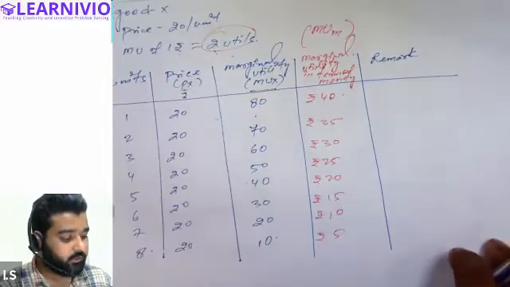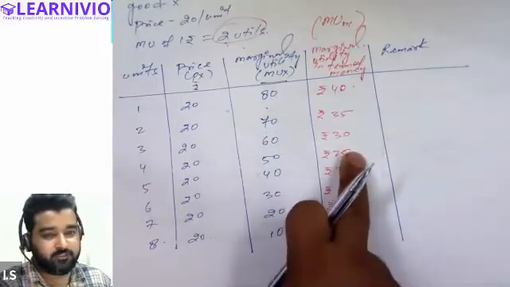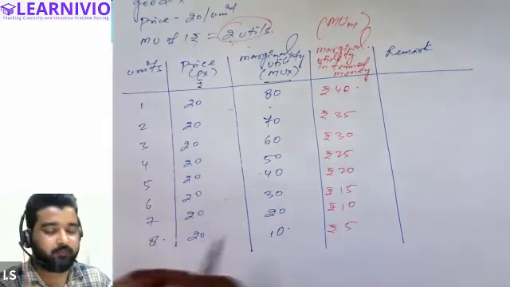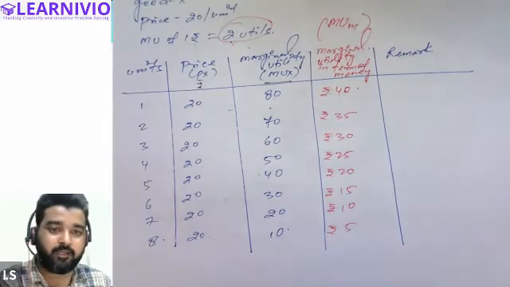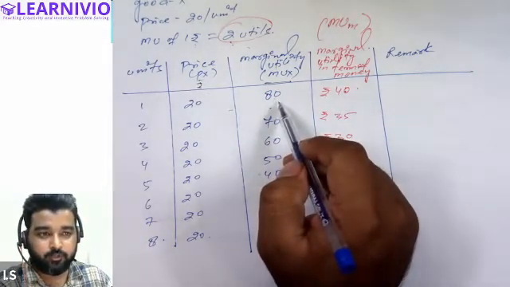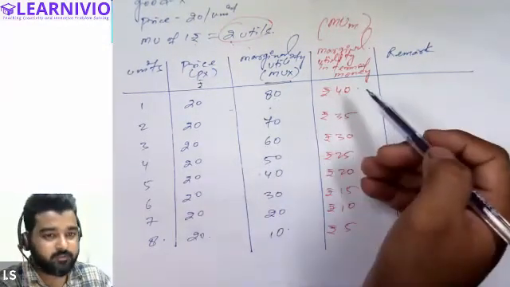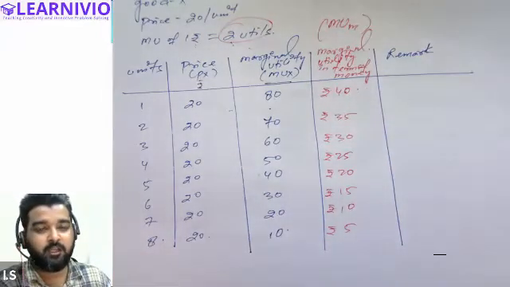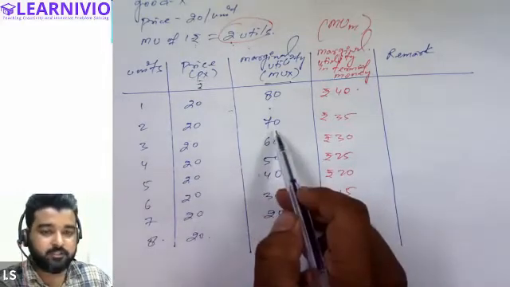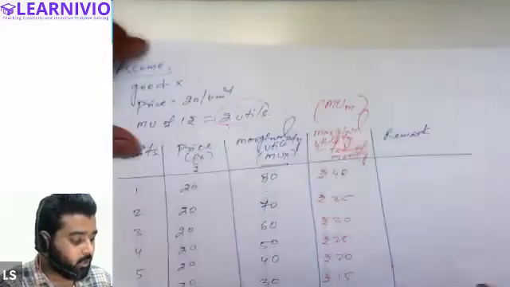All right. Now we will directly compare the price of the commodity with the amount of satisfaction he is receiving in terms of money. We have done nothing, but we have just converted the marginal utility in terms of money only. So the amount of satisfaction he is receiving in terms of utils, that is 80 utils, we have just converted into rupees. If he's getting 80 utils of satisfaction, it simply means that he's basically receiving satisfaction equivalent to 40 rupees. If he's getting 70 utils of satisfaction, it simply means he's getting satisfaction equivalent to 35 rupees. And how did we calculate it?